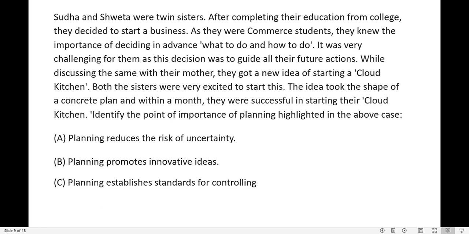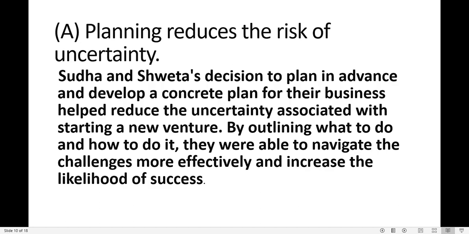They were successful in starting their kitchen. Identify the point of importance of planning which has been highlighted in the above case. Planning reduces the risk of uncertainty, it promotes innovative ideas, it establishes standards of control. So what is the answer here?